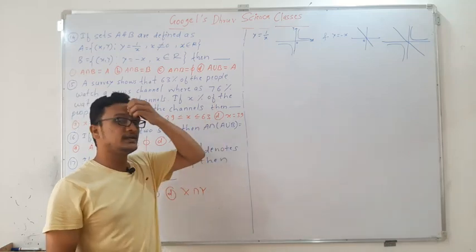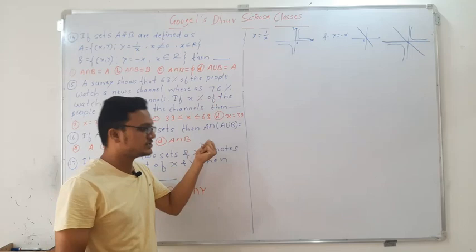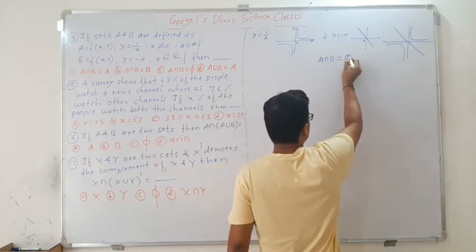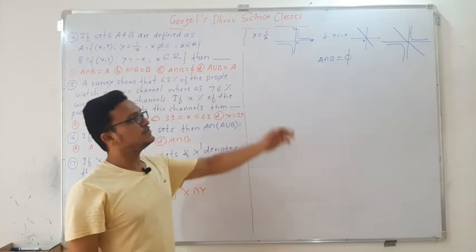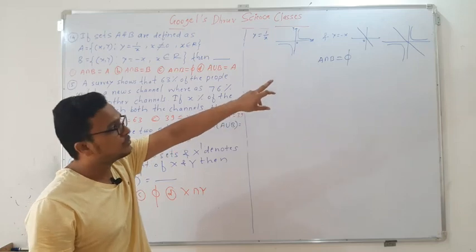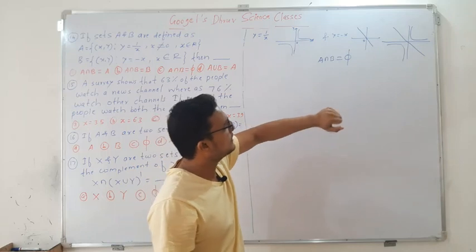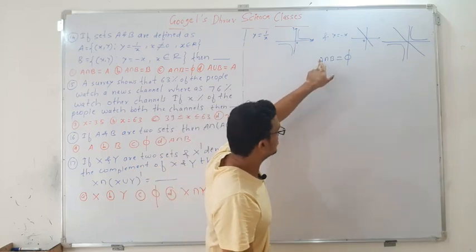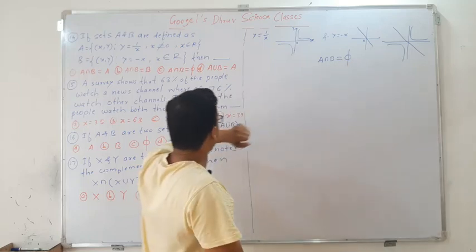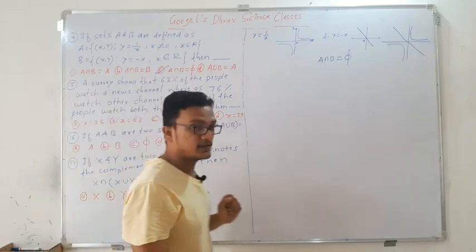No. If they are not intersecting each other means what? There is no common element between the two functions. Therefore we have the condition A intersection B is equals to empty, because we don't find any common elements there. Because the curves are not intersecting each other, we don't find any common elements. Okay, so I think which option will be correct here? Option C will be correct.